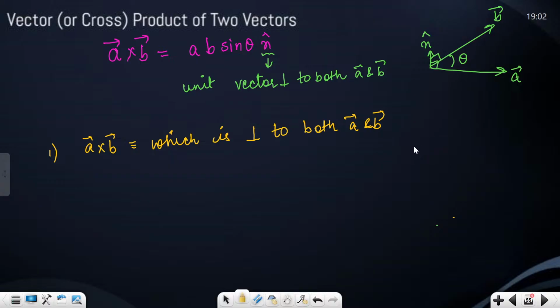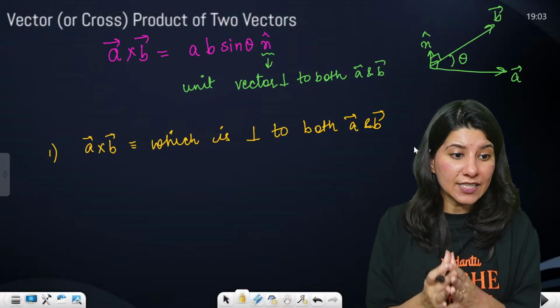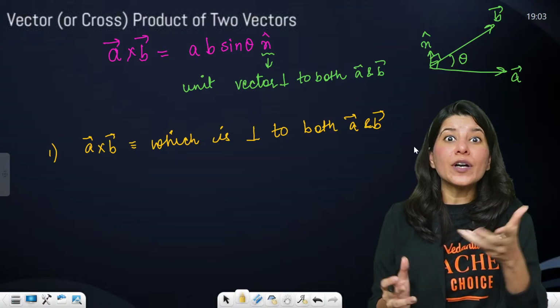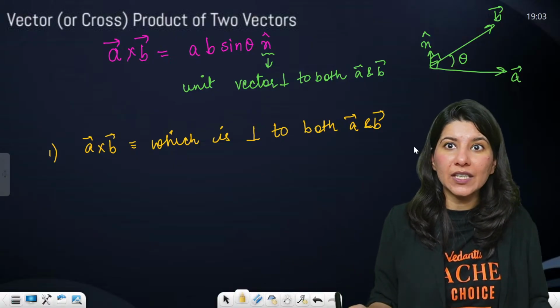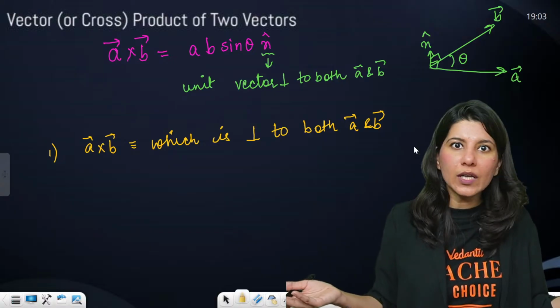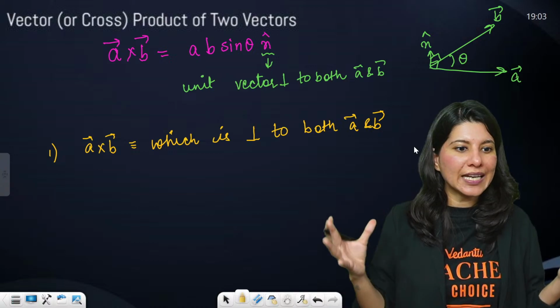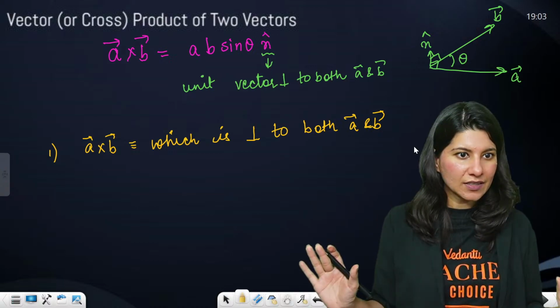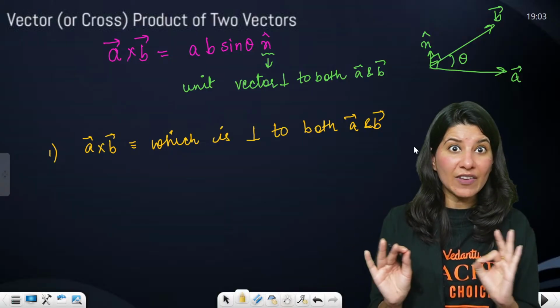So A cross B, very, very important. Understand. Whenever somebody tells you, which is that vector which is perpendicular to both A and B, you'll be like, A cross B, dude. A cross B is that vector which is perpendicular to both A and B. Correct? Are you getting this point straight? Because this statement alone is very, very important.